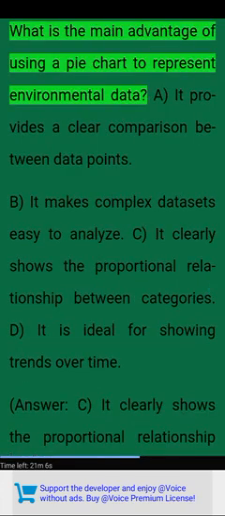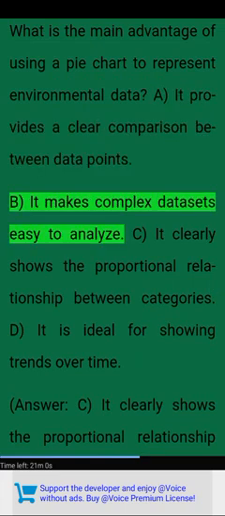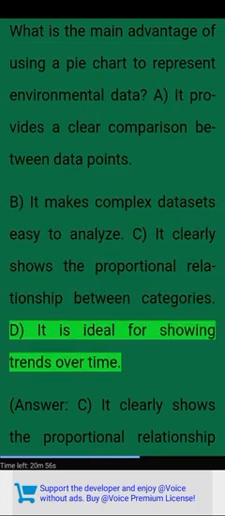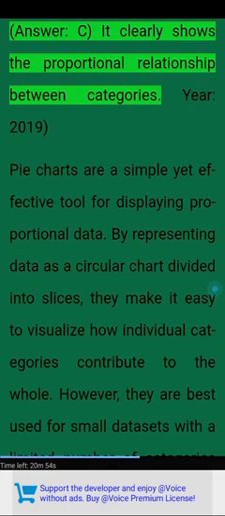Year 2020. What is the main advantage of using a pie chart to represent environmental data? A. It provides a clear comparison between data points. B. It makes complex datasets easy to analyze. C. It clearly shows the proportional relationship between categories. D. It is ideal for showing trends over time. Answer. C. It clearly shows the proportional relationship between categories.